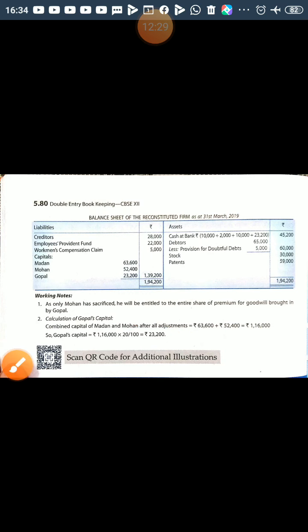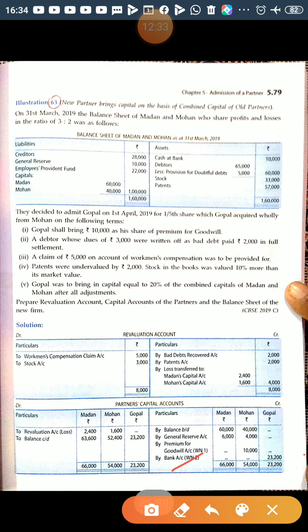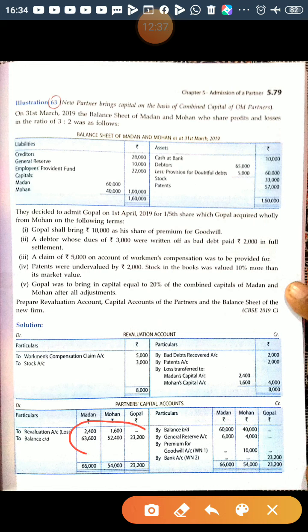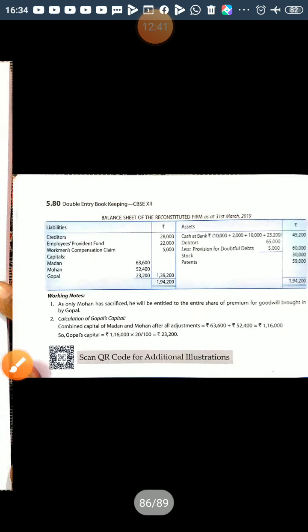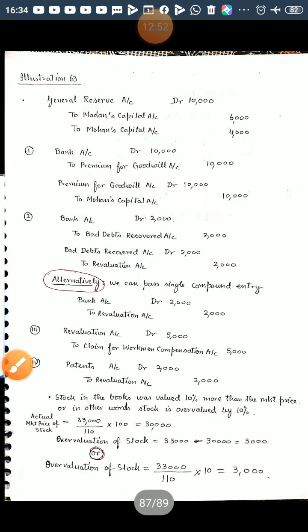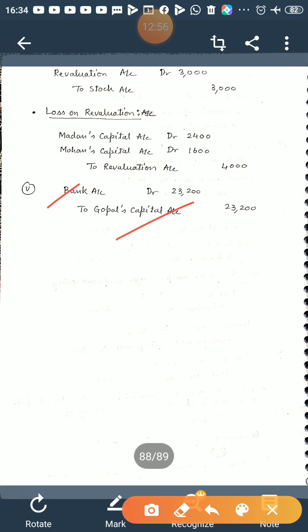So he will bring 23,200, by bank 23,200, and now this is the final balance. This final balance will be shown in the balance sheet, and cash will be added with 23,200. Now final cash is 45,200, and the journal entry for this is bank account debited to Gopal's capital 23,200.